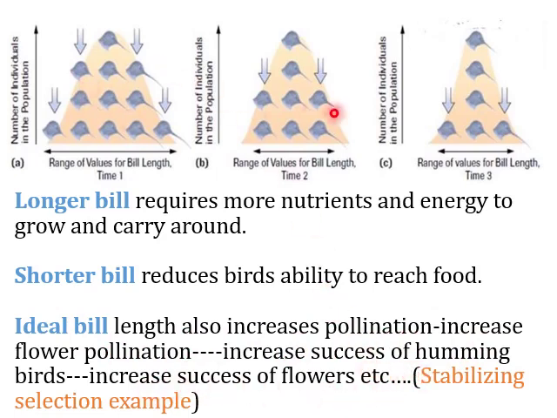As you can also see in the graph, here is the slope of the selection, and it narrows down on both extremes. So the range of bill length is narrowed down, and the average remains the same.